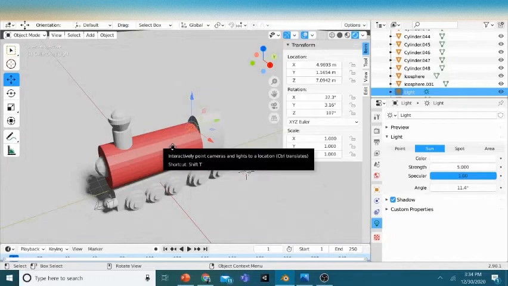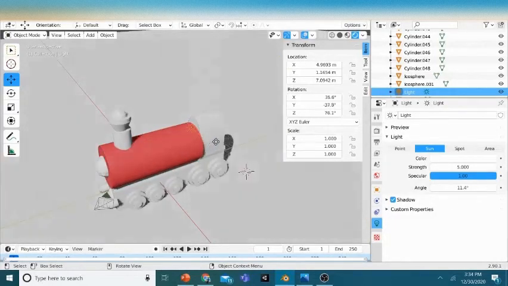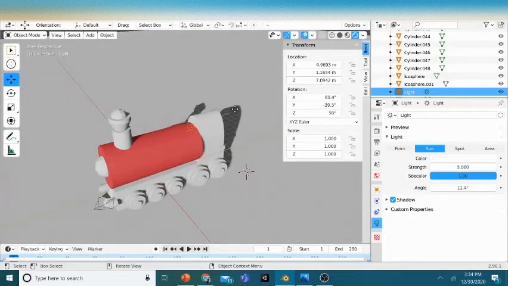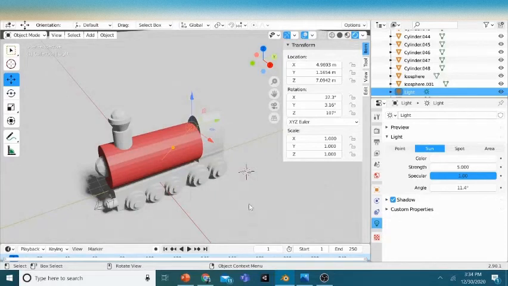And you can even change from where the sun rays are coming from. So you go and select the light, and you might see that black dot. Just pull it to like, yeah, and you can see the rays there. But I like how it was. So now you're done with the lights.